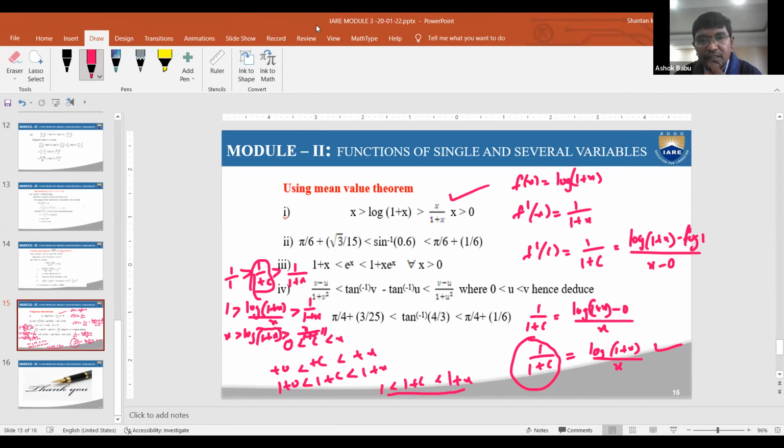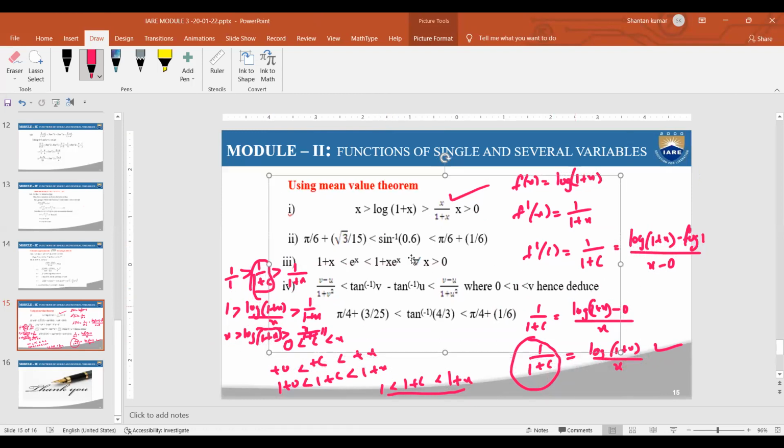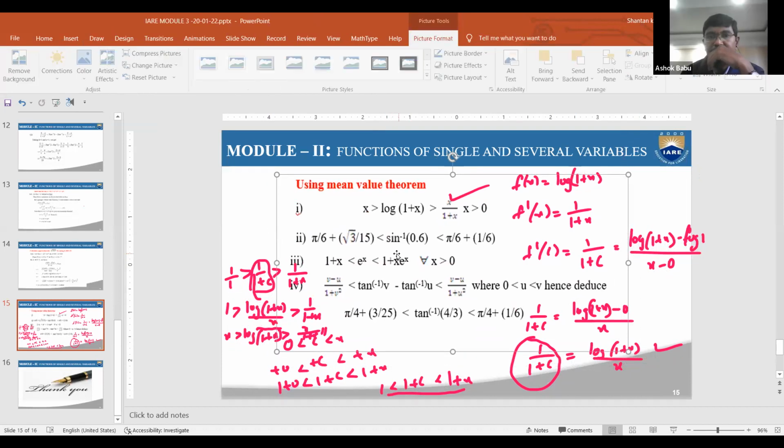What is the f of x in the second one? Sin inverse x. That's good. The function is properly given in the problem. Sin inverse x only. It is sin inverse x only.